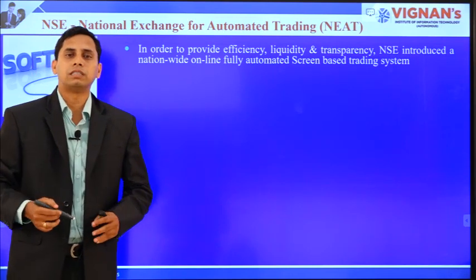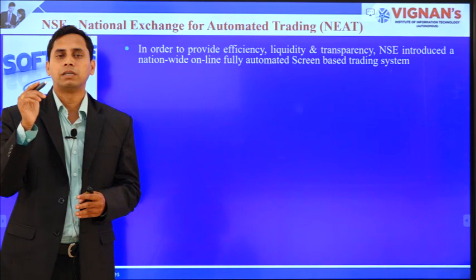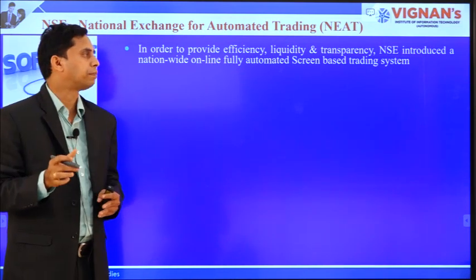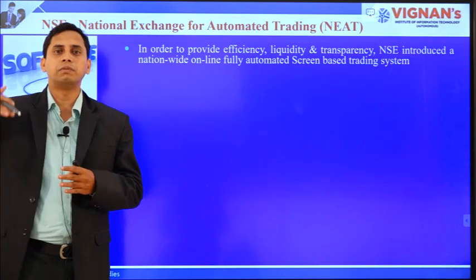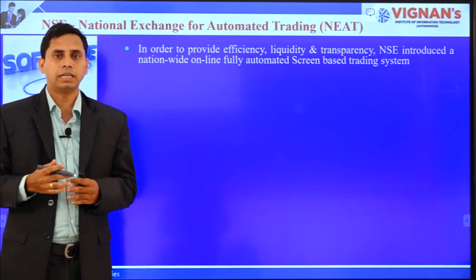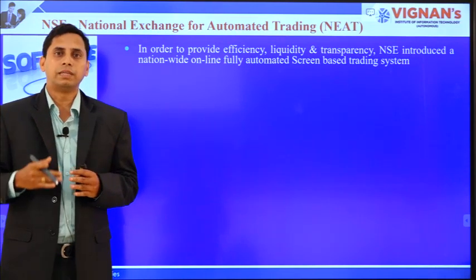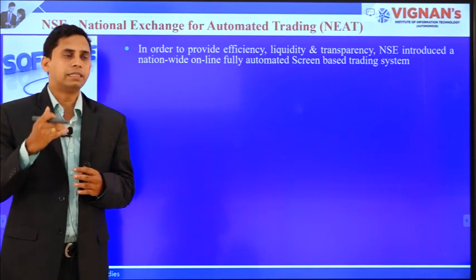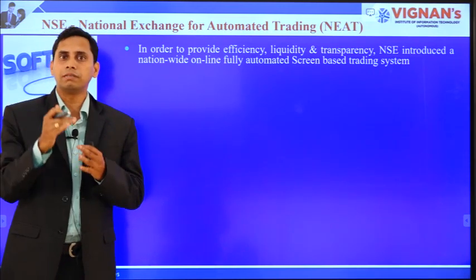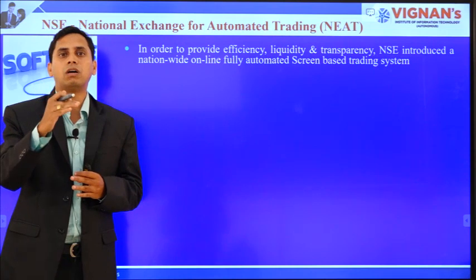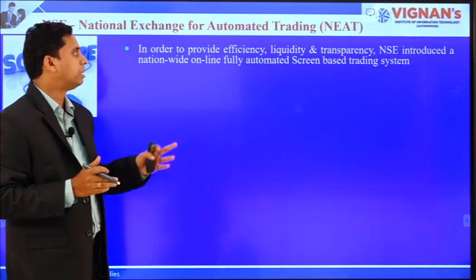Efficiency means the maximum number of trades that can be executed in a very short period of time. That shows the efficiency of a trading software. If the users are increasing, then the trading software must support the volumes. If they enter their orders into the system, it must execute the orders within a very minimal time. That shows the efficiency of the trading software.